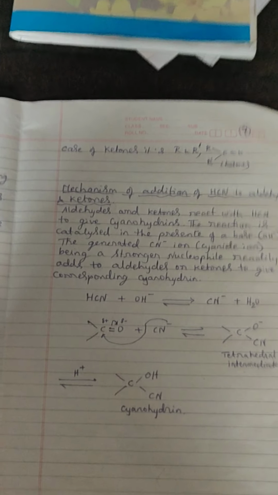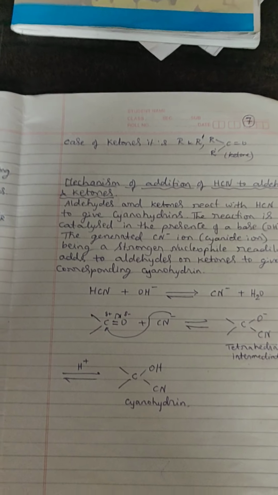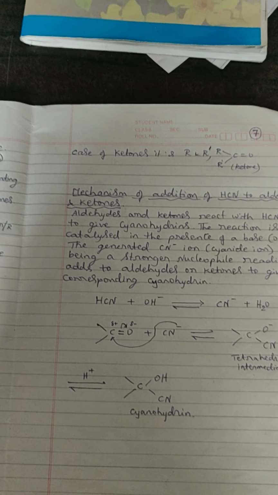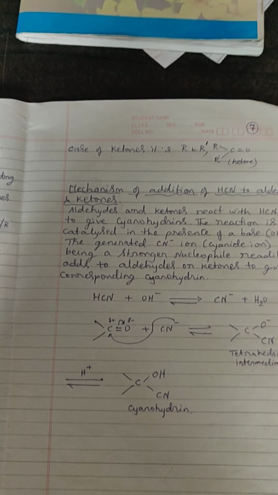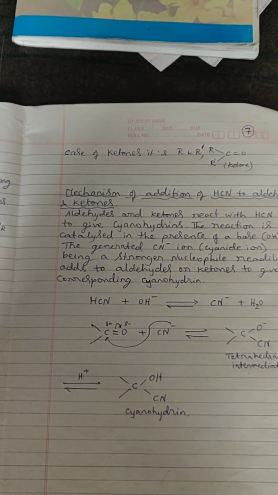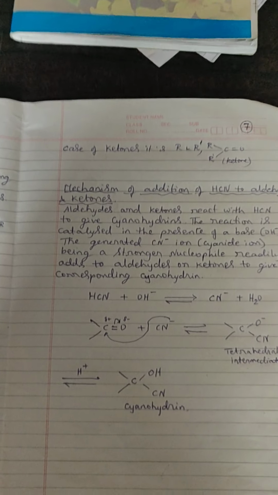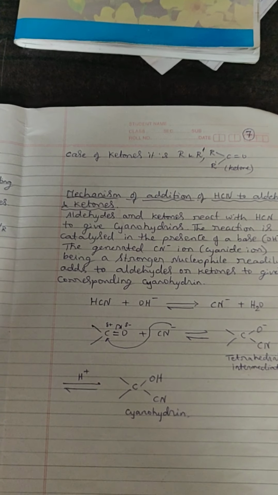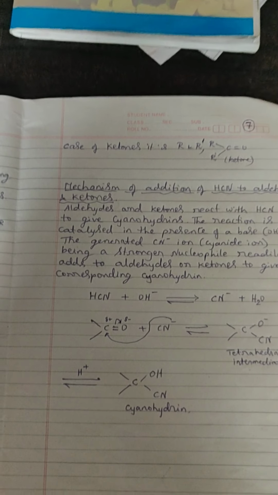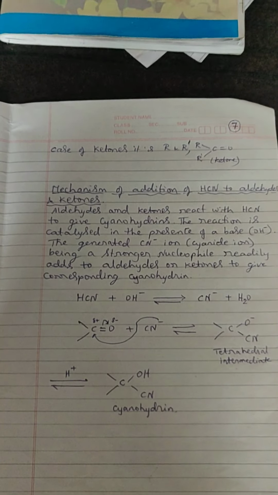We already know that oxygen is more electronegative as compared with carbon. So in the C double bond O group, the oxygen carries a slight negative charge because its electronegativity is stronger, whereas carbon carries a slight positive charge. The CN minus, that is the nucleophile, attacks the carbonyl carbon, which is carrying a slight positive charge, giving a tetrahedral intermediate.